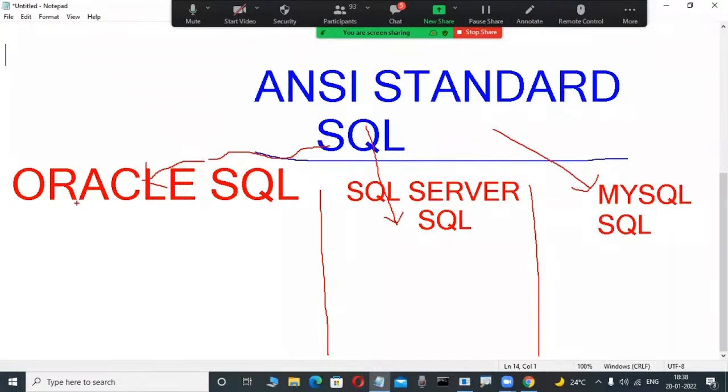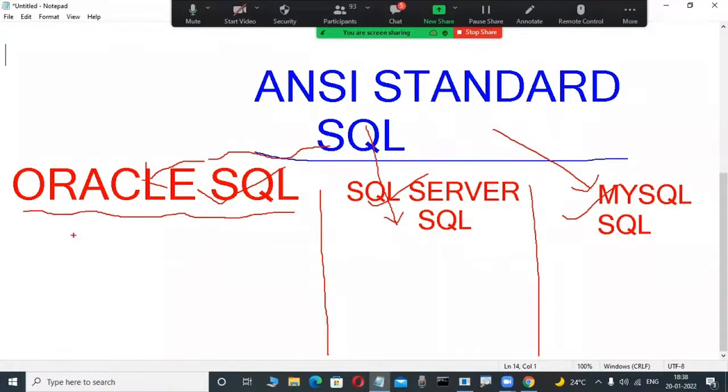That's why in our class we are learning Oracle SQL. How do we differentiate these languages? Conceptually they are the same. Conceptually means table is there, view is there, procedure, function, trigger, package are there in Oracle SQL. In SQL Server also there is table, view, synonym, index, procedure, function, trigger, same. In MySQL also table, procedure, function, trigger, package are the same conceptually, but syntactically totally different.